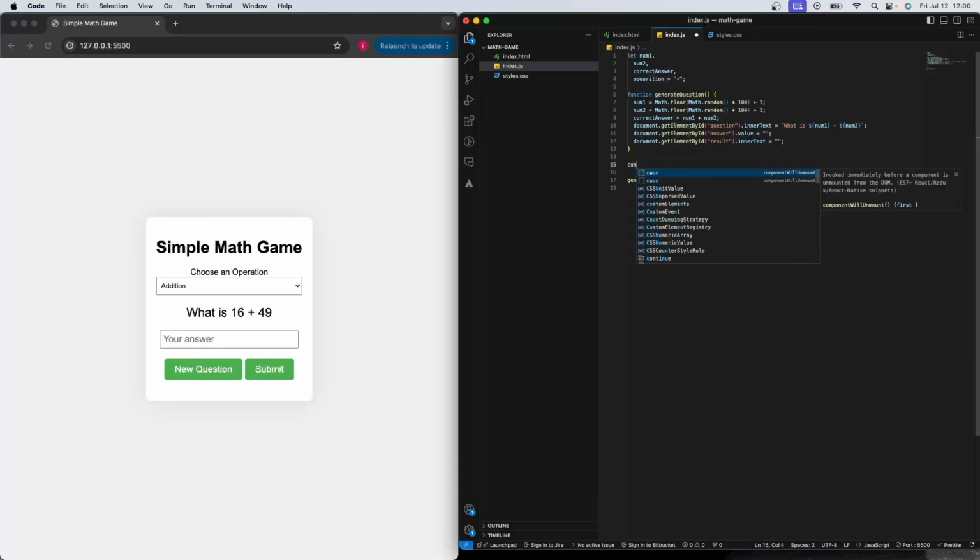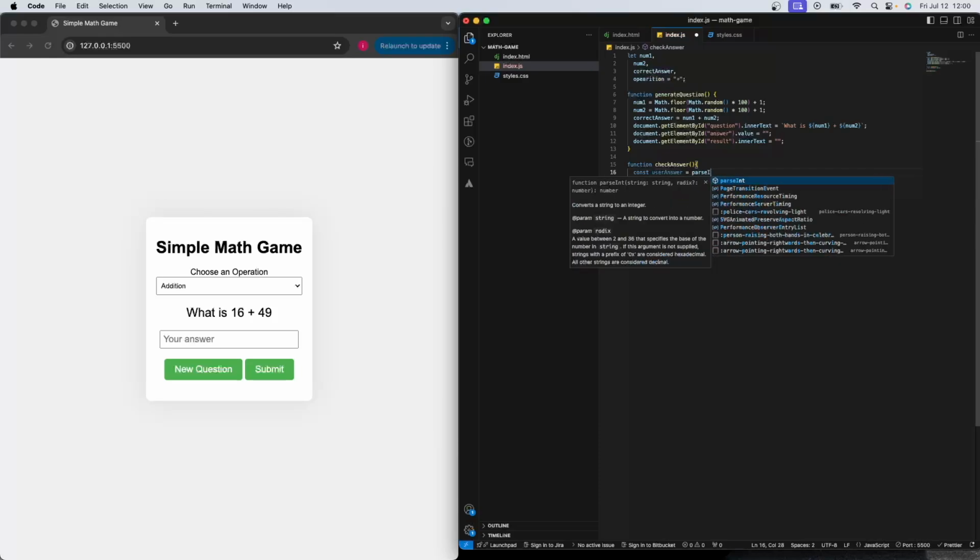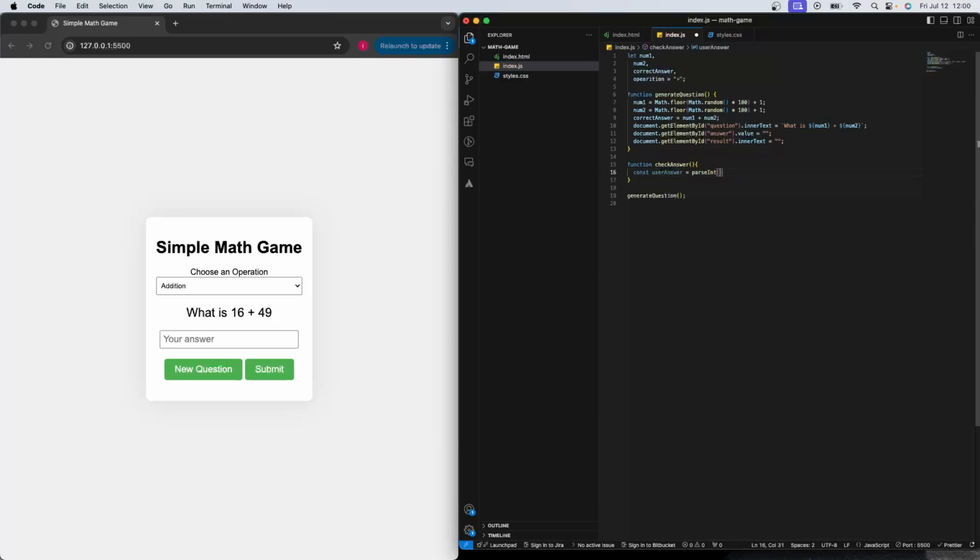We're gonna do that by creating this function called checkAnswer, and we are going to get the user answer here, and we're gonna parse that into an int: parseInt(document.getElementById('answer').value).